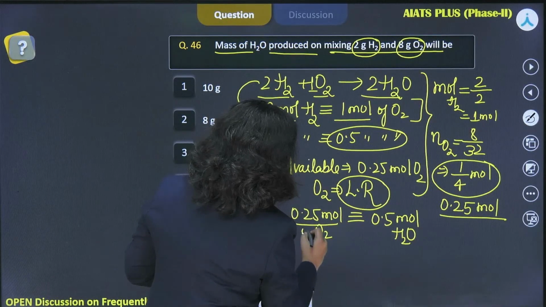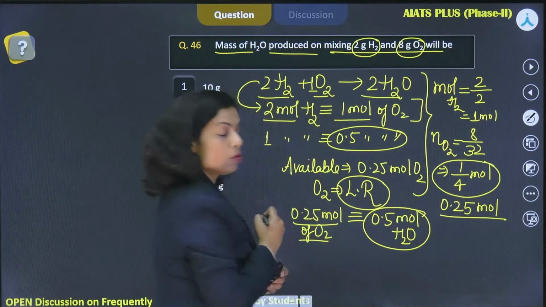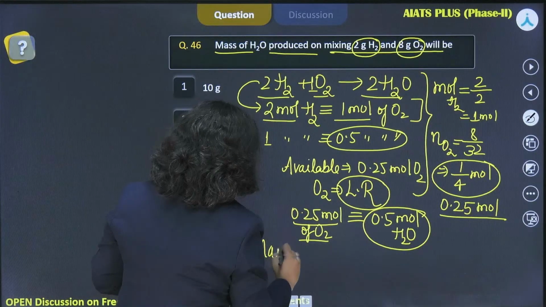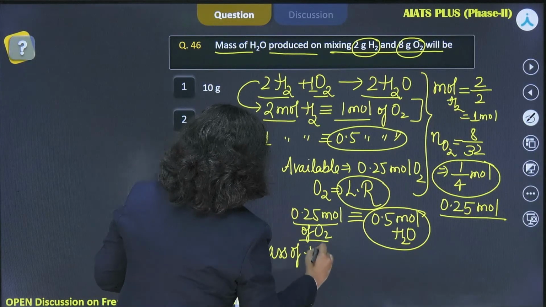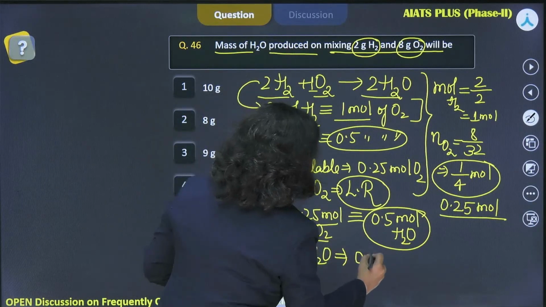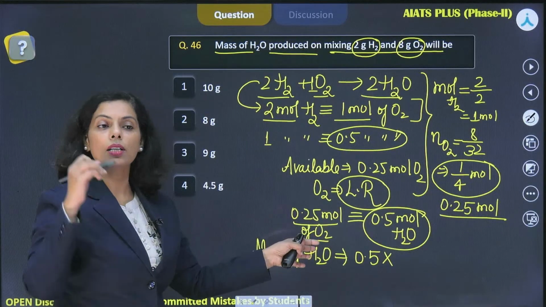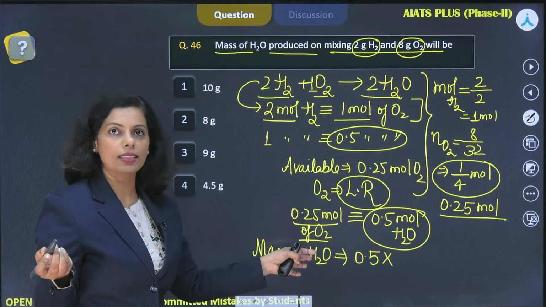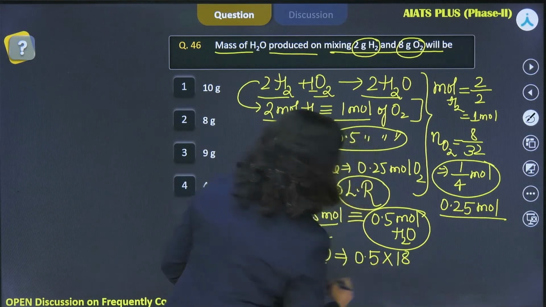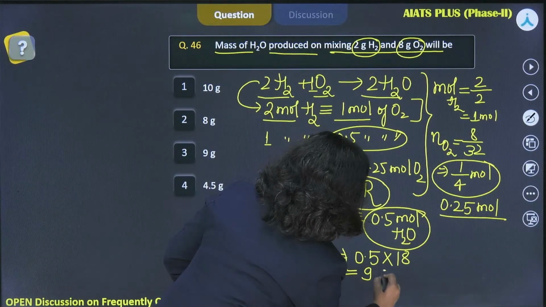So 0.25 mole of oxygen is producing 0.5 mole of water. Done? So what's the mass of water? What's the molar mass of water? How to find out the mass? Mass is moles into molar mass, right? So 0.5 mole and the molar mass of water is 18 gram per mole. So this is 9 grams.